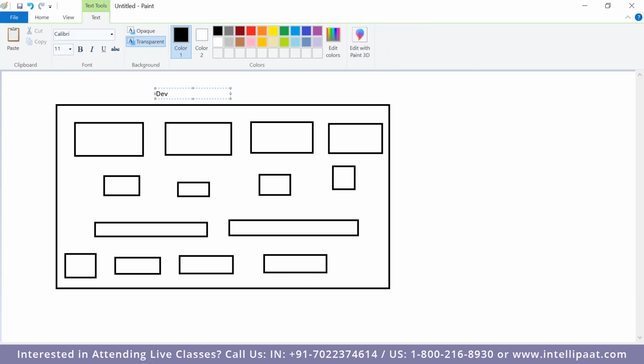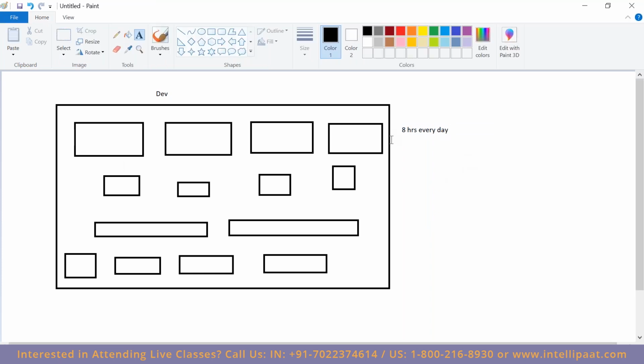Now in this case, all you need is the environment only for 8 hours every day. Since it is a dev machine, post your office hours nobody will work on these machines. So every day morning, you will have to come and create the entire resource set, and then while going home, you will have to delete all the resources. And next day, again, when you come back, you will have to create all of these resources manually. This process continues every day.